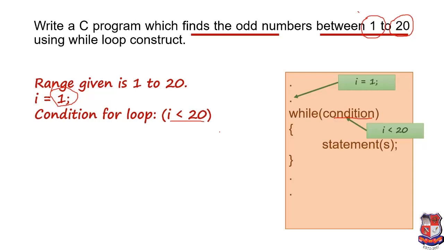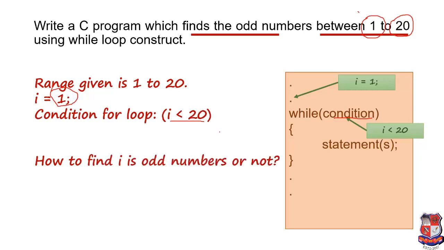Now find out the odd numbers. How can we decide the odd numbers? We already saw an example related to it. To find the odd number, we use the modulo operator. If we use modulo by 2 with some number, it will give us a remainder. That remainder will be 0 or 1. If the remainder is 0, then it is an even number, and if the remainder is 1, then it is an odd number. Taking this logic, we write the condition like this: if i modulo 2 not equals to 0, then it will be an odd number.